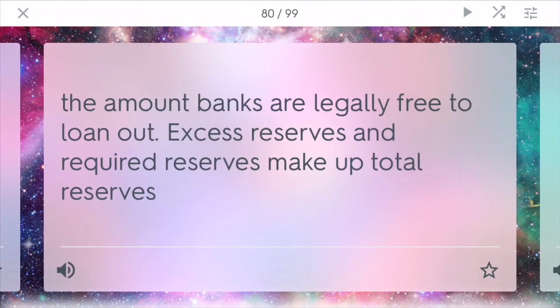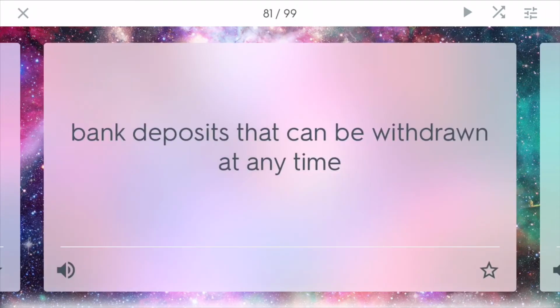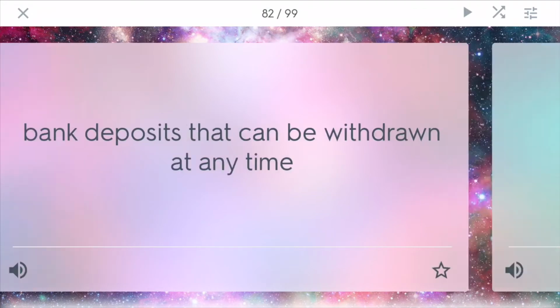Excess reserves. This is the amount that banks are legally free to loan out after they have stored away some of their required reserves. Excess reserves and required reserves together make up the total amount of reserves a bank or financial institution has. Demand deposits. These are bank deposits that can be withdrawn at any time. As we talked about before, this is like M1. It's a fairly liquid measure of currency that we can use.